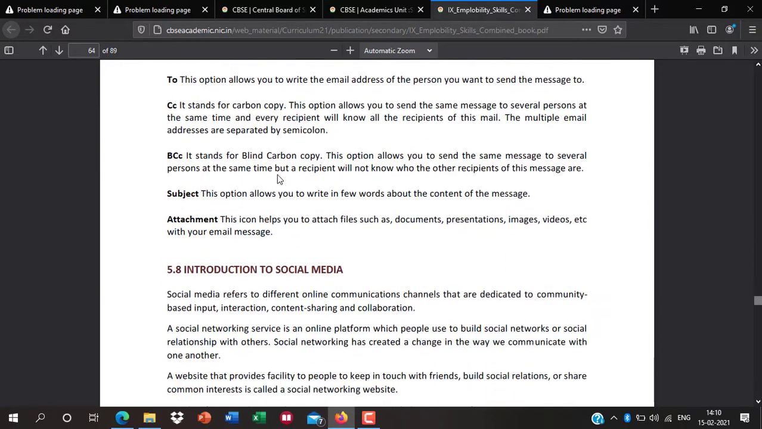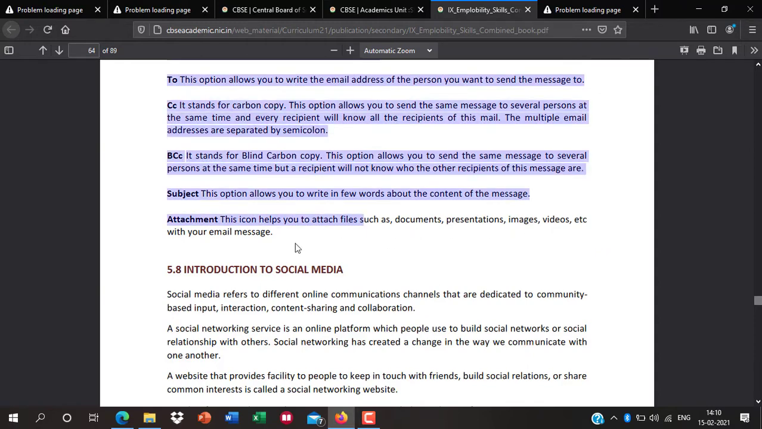Okay, so what is the use of tools, CC and BCC? This is a very important topic according to the examination, so kindly prepare this topic well.